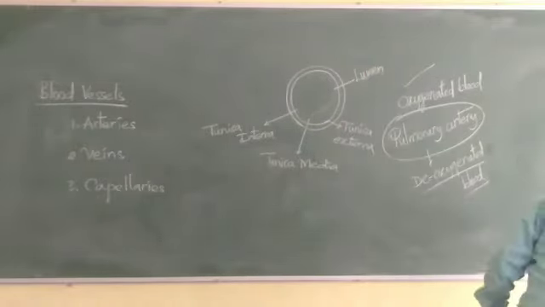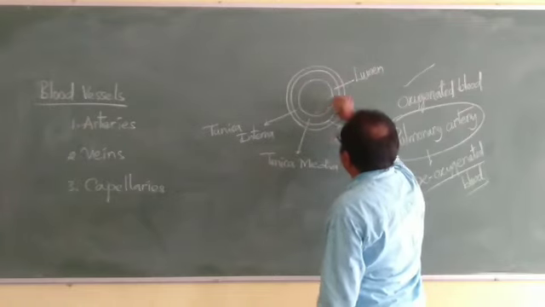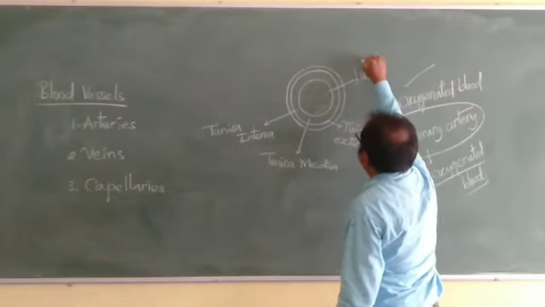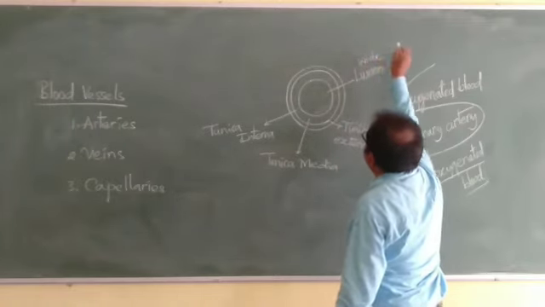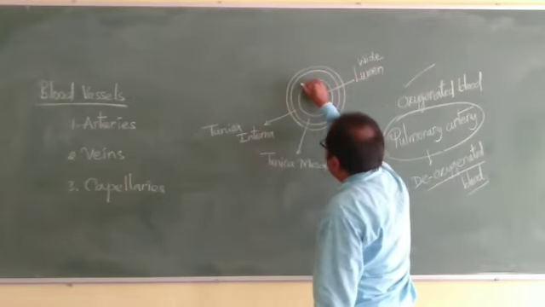In the structure of the veins, the lumen is wide. The lumen is wider.